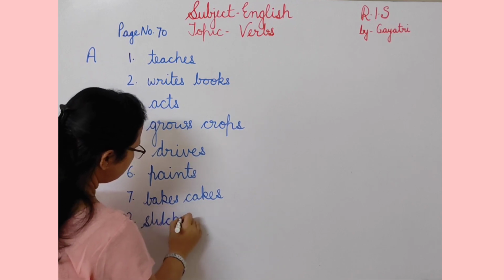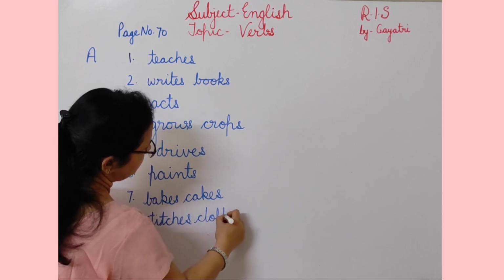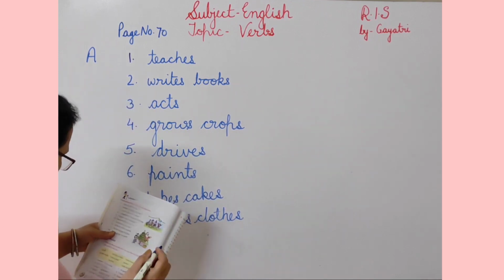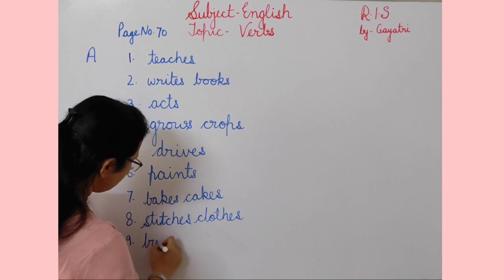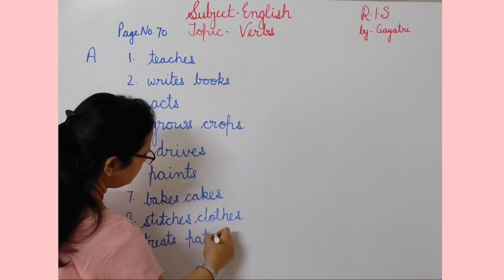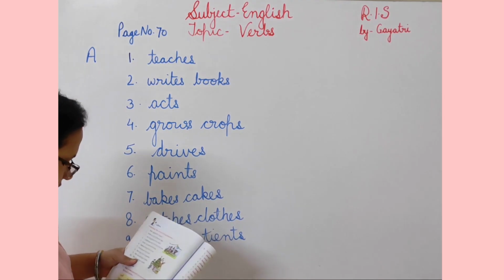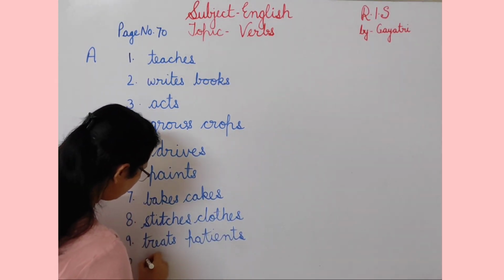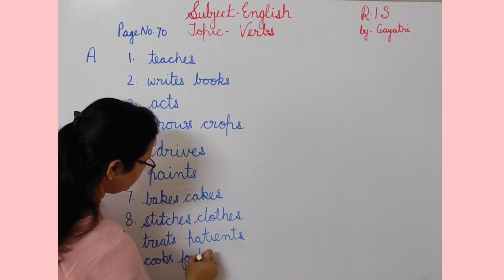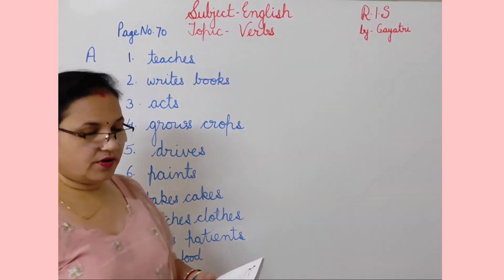A tailor stitches clothes. And then a doctor. What does a doctor do? A doctor treats patients. And then next is a chef. What is the work of a chef? A chef cooks food. So these are the professions of the people which are given in the book.